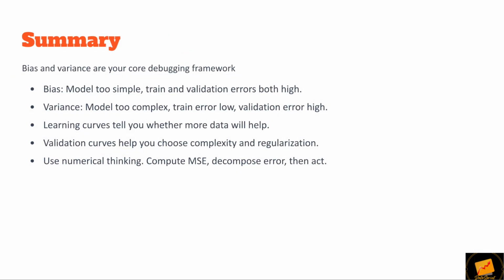Bias and variance are your core debugging framework. Bias means the model is too simple, variance means the model is too complex. Learning curves tell whether more data will help. Validation curves help choose complexity and regularization. Use numerical thinking: compute error, decompose error, then act.